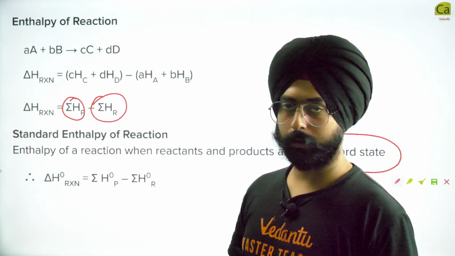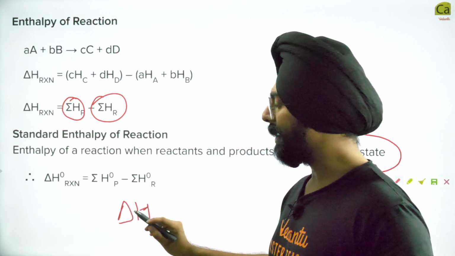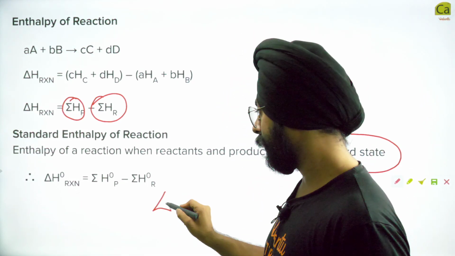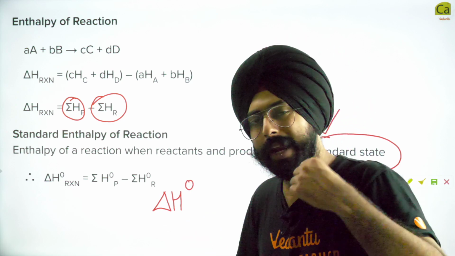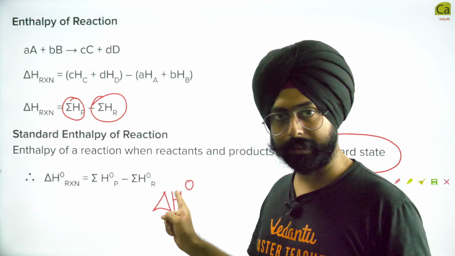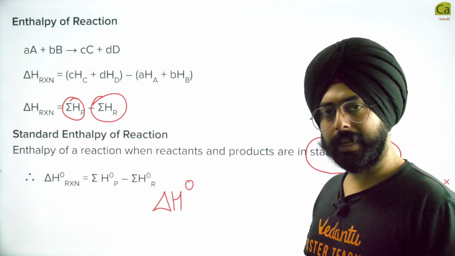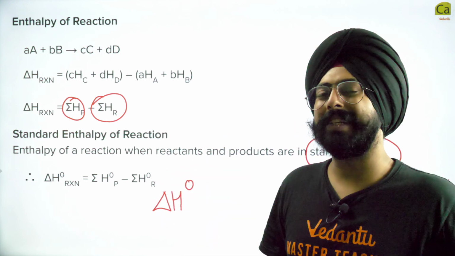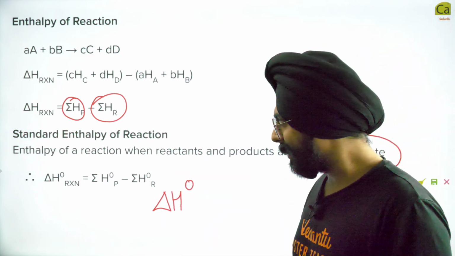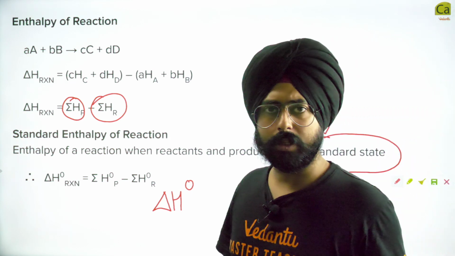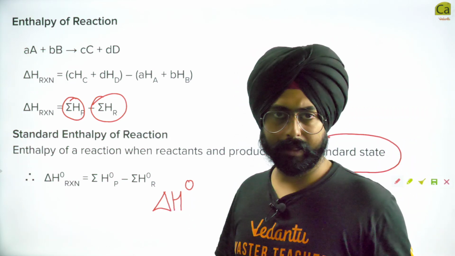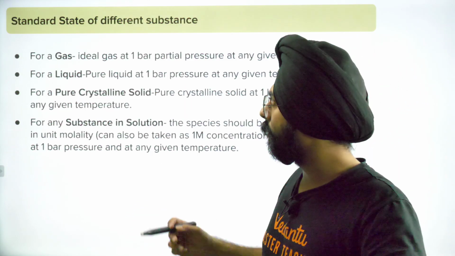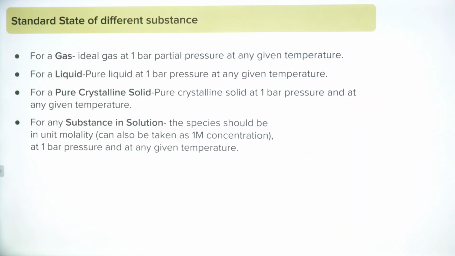We call it delta H naught. So delta H is the enthalpy of reaction at any random condition, depends. But when it is at the standard condition, it is called delta H naught. Whenever in chemistry, or in physics, you have this naught, this zero, on top of any physical value, it means that we are talking about a standard value. Now, what are these standard values? Like, what are the standard conditions? Do we have to maintain a specific temperature? Do we have to maintain a specific pressure, etc.? Let me tell you what different standard states are like. Standard states for different substances.